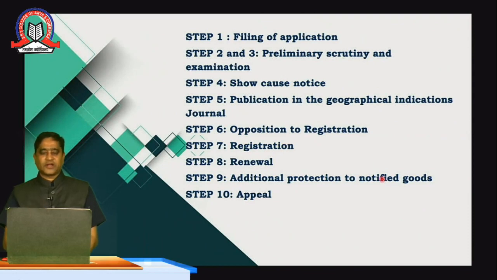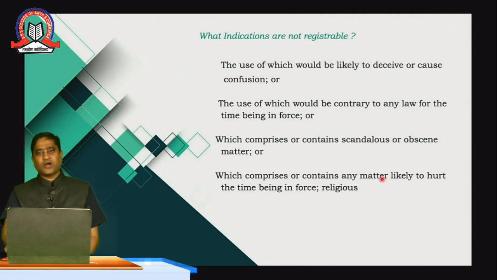Step 1, file an application. Step 2 and step 3 are preliminary scrutiny by the examination department of the IPR. Then there would be a show cause notice if there is an objection. Then publication of the geographical indication, if the examiner finds the application suitable. If after publication an opposition is raised by any person, then there would be opposition proceedings. Then there would be registration. After registration there would be renewal, additional protection to notified goods, and if there is an appeal it will go to the IPAB, that is the Intellectual Property Appellate Board.